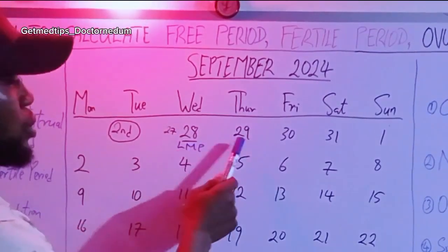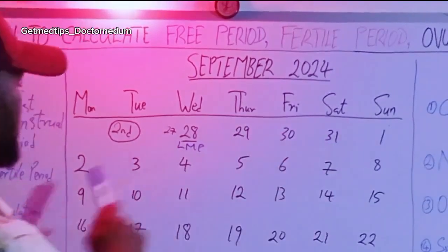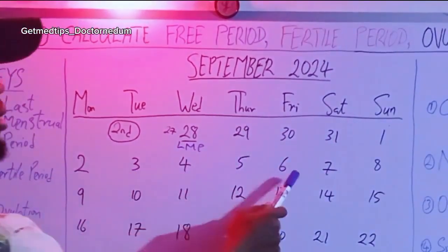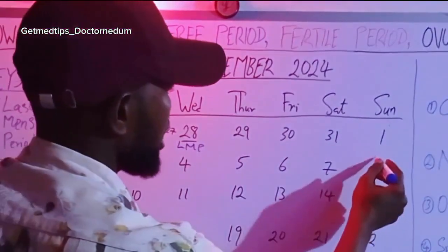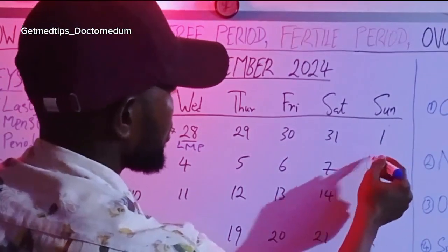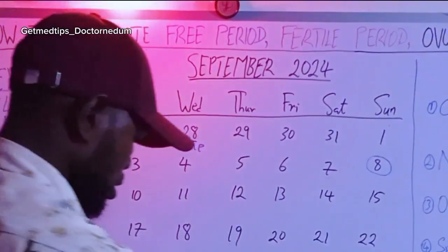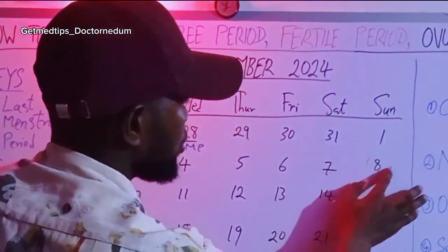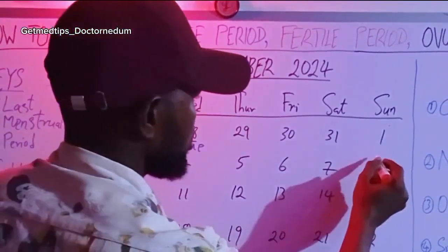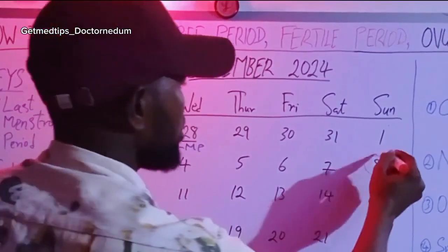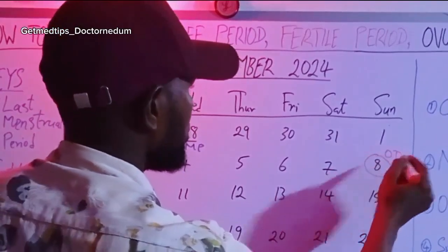So this is 1 2 3 4 5 6 7 8 9 10 11 12. So here is our ovulation day. Better still, we use red. So here is our ovulation day, OD.